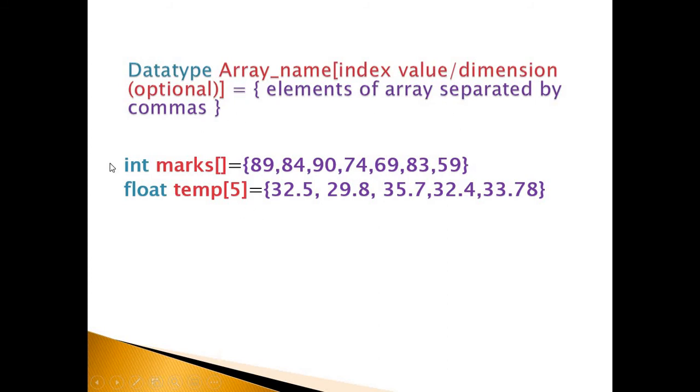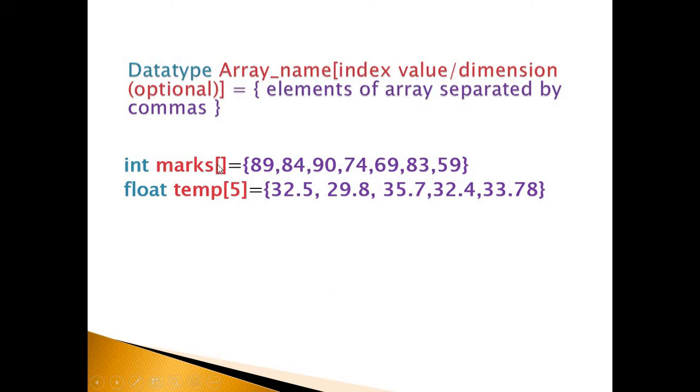These are some examples. The marks array can be created and initialized as int marks[]. We have not mentioned the index or dimension here. So based on how many values we specify in the curly brackets, that many indexes it will take.